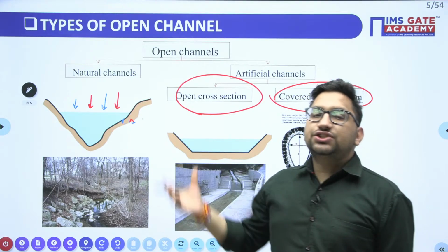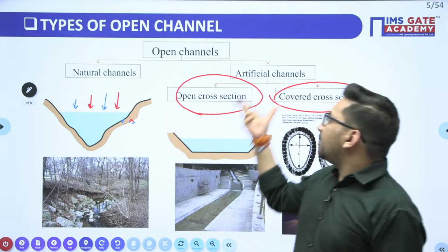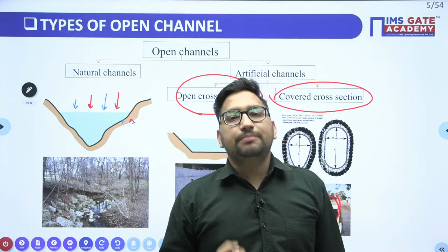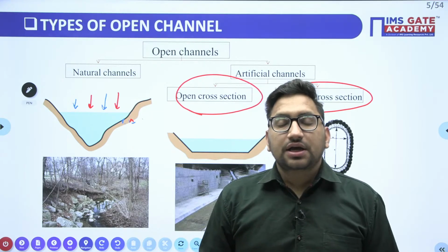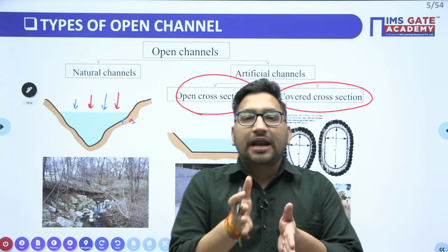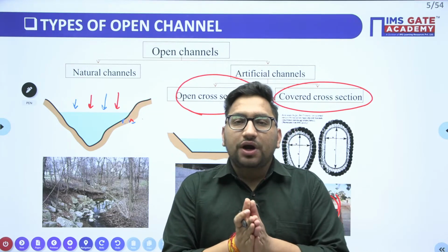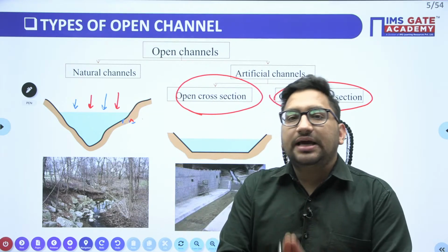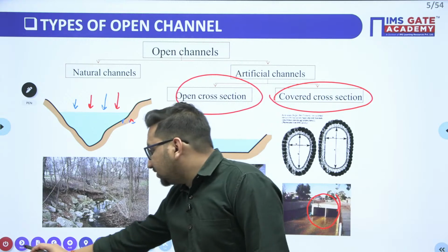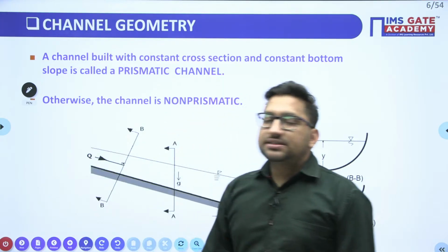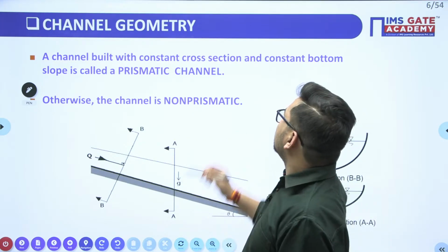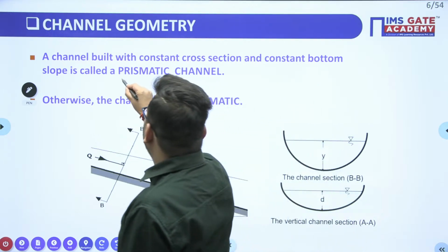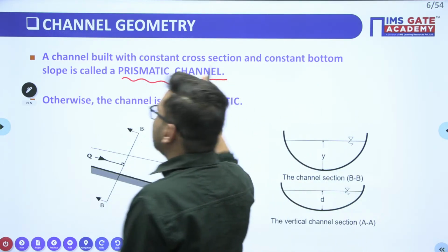Now, out of these two, we are going to discuss the artificial channels, or you can say man-made channels. Clear? Now, in the category of man-made channels also, we are going to discuss one particular type of channel, that is our prismatic channel. So, we are mainly dealing with our prismatic channels in this particular syllabus.